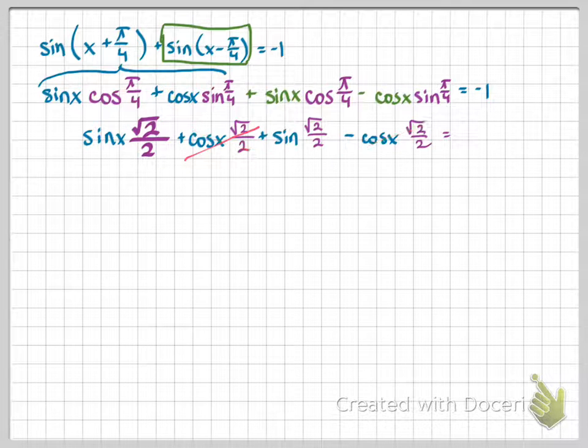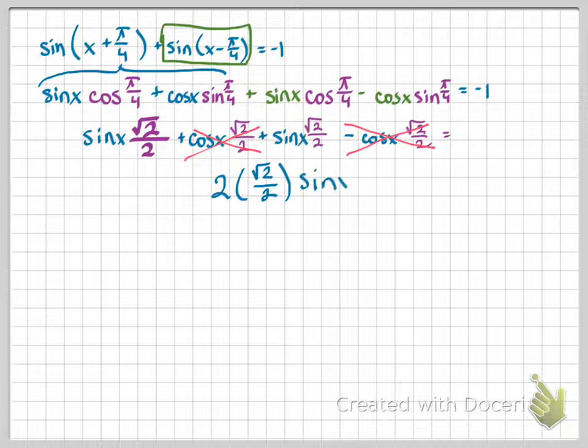Now, because I have the same values twice, I have cosine of x times the square root of 2 divided by 2 minus cosine of x times the square root of 2 divided by 2. These two items can cancel out, and I'm left with 2 square roots of 2 divided by 2 times sine of x, and it's all still equal to -1. This looks a lot better than what I started with, because I've gotten it down to where I just have one trigonometric expression and one variable inside of it.